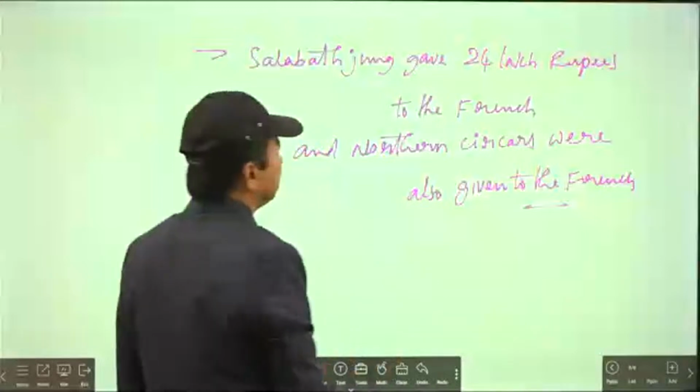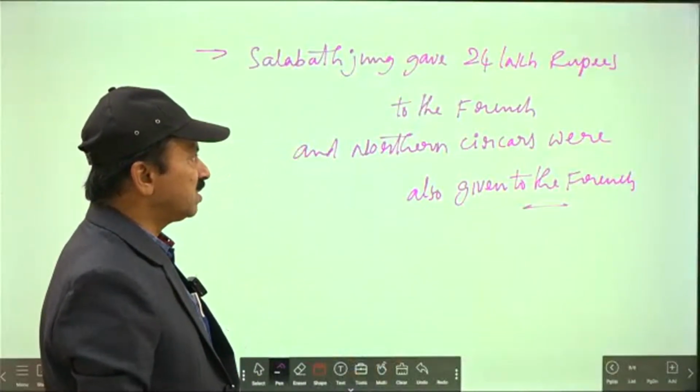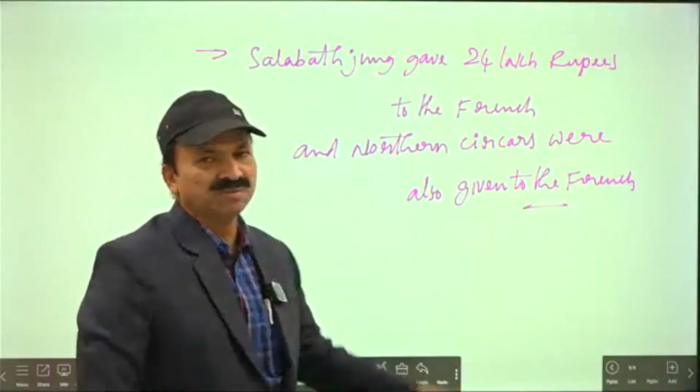That's the thing which happened. Salabat Jung gave 24 lakh rupees to the French, and northern sarkars were also given to the French.